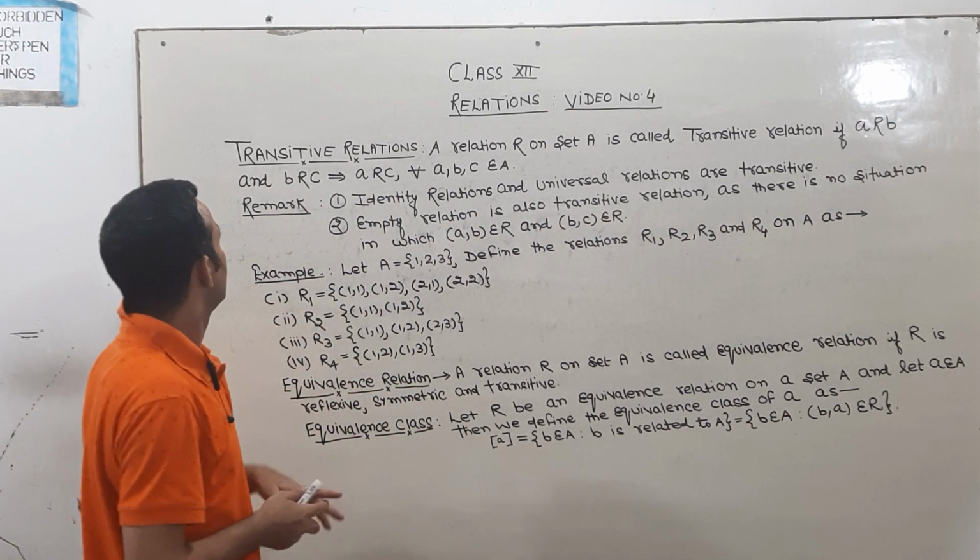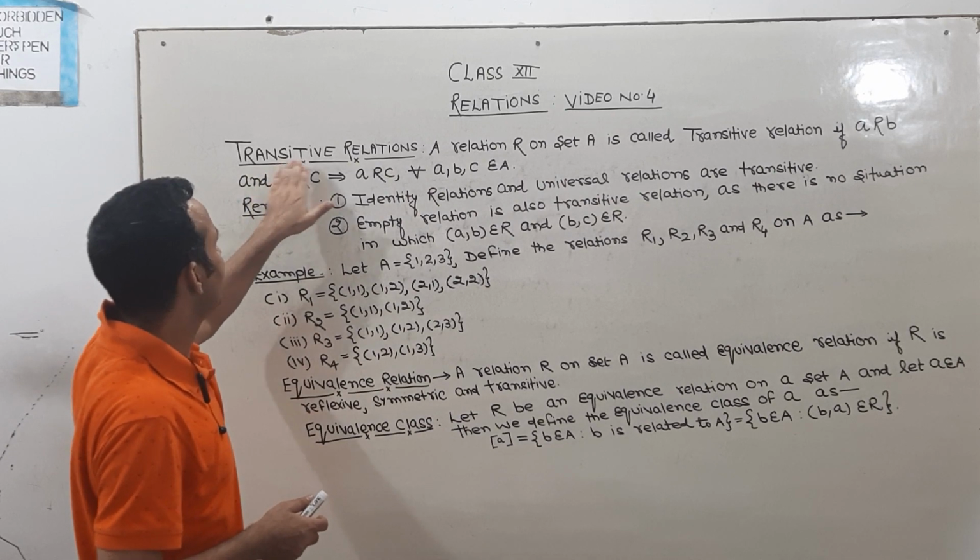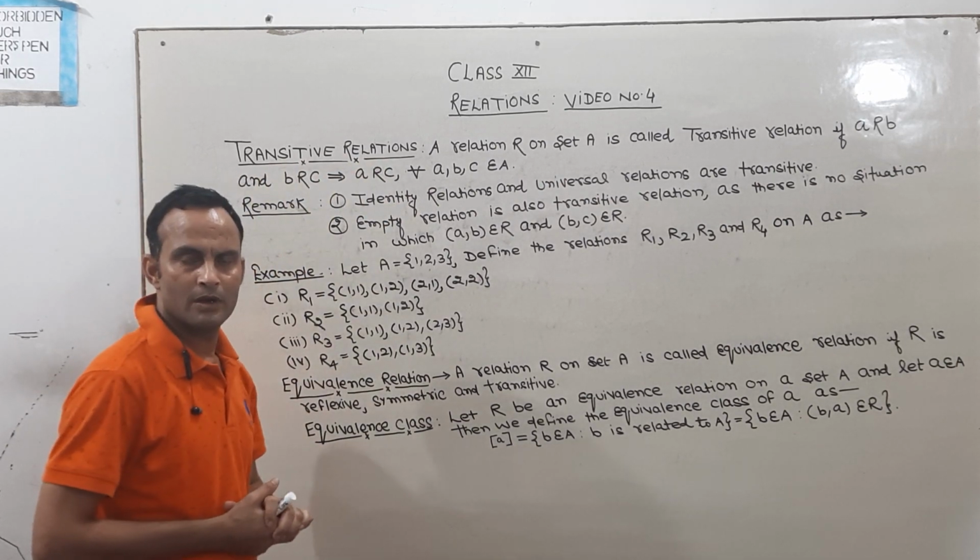Now dear students, see here, what is the meaning of transitive relation?